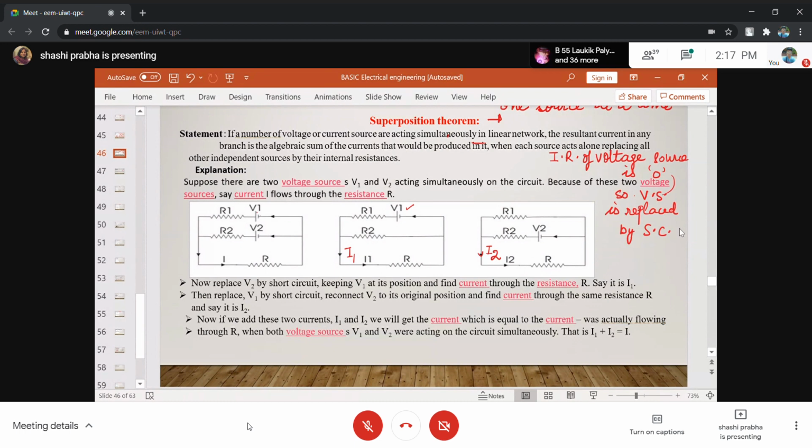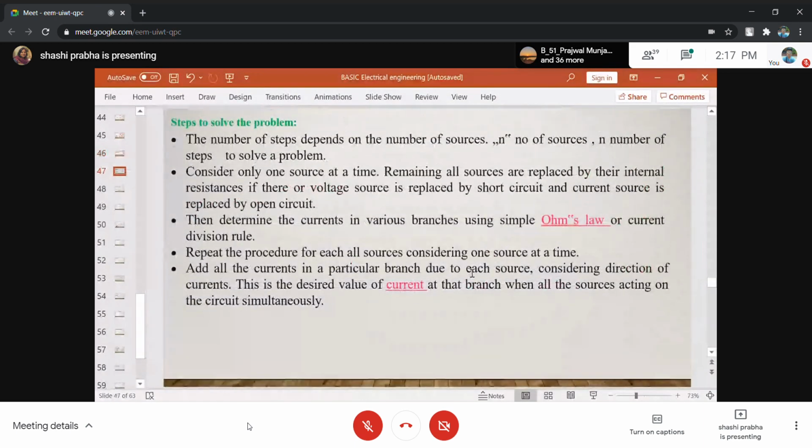What is the total response? Total response is I1 plus I2. Algebraic sum. If it is minus I2 in calculation, then you will take I1 and minus I2 by addition. So these are the lines. Consider V2 by short circuit, consider V1 by short circuit. Now, if we add these two currents I1 and I2, then we can find the total current. This is I equal to I1 plus I2.